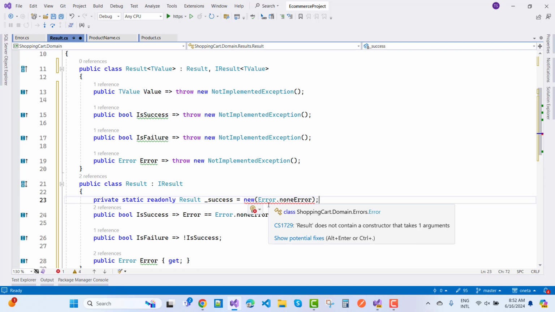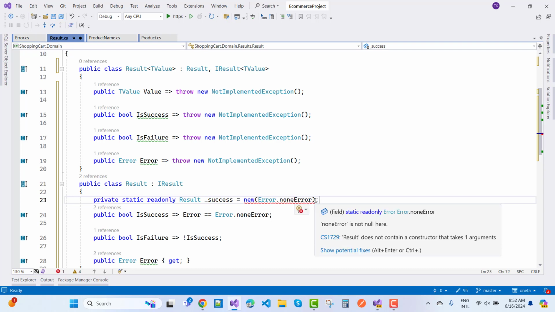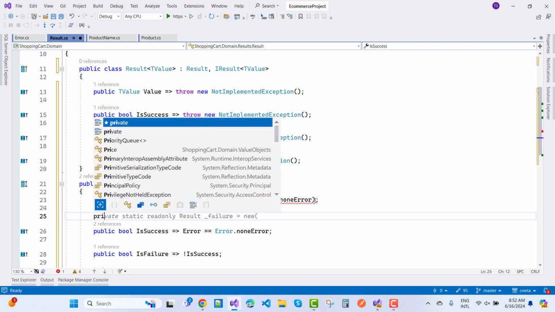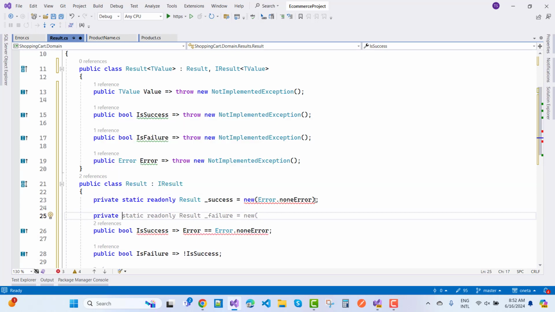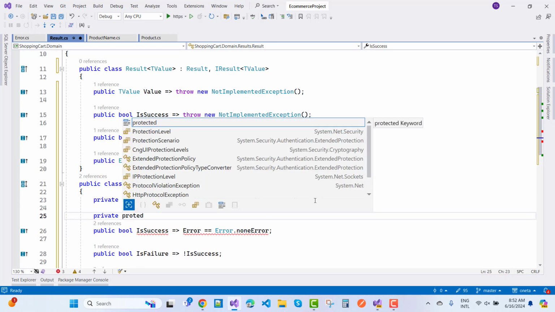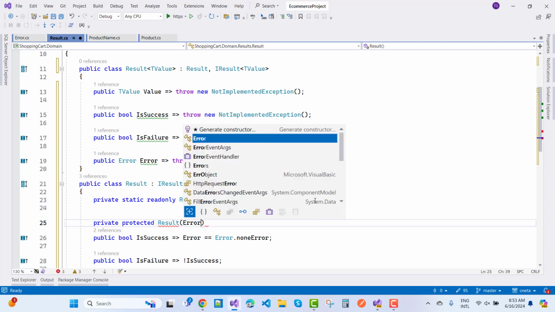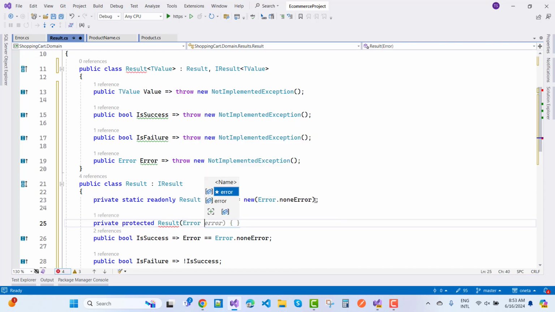Okay, so what about I want to create a new constructor here that takes one argument here. So protected result constructor, and this constructor takes an error of error.